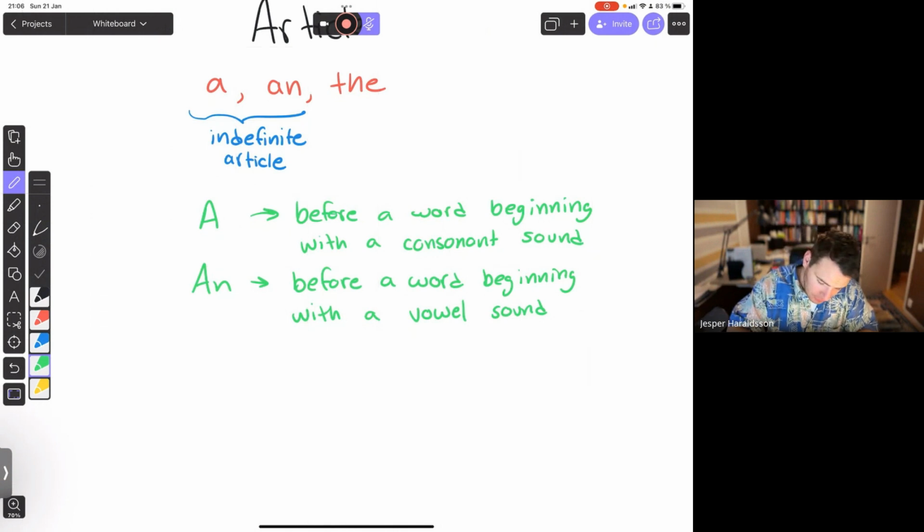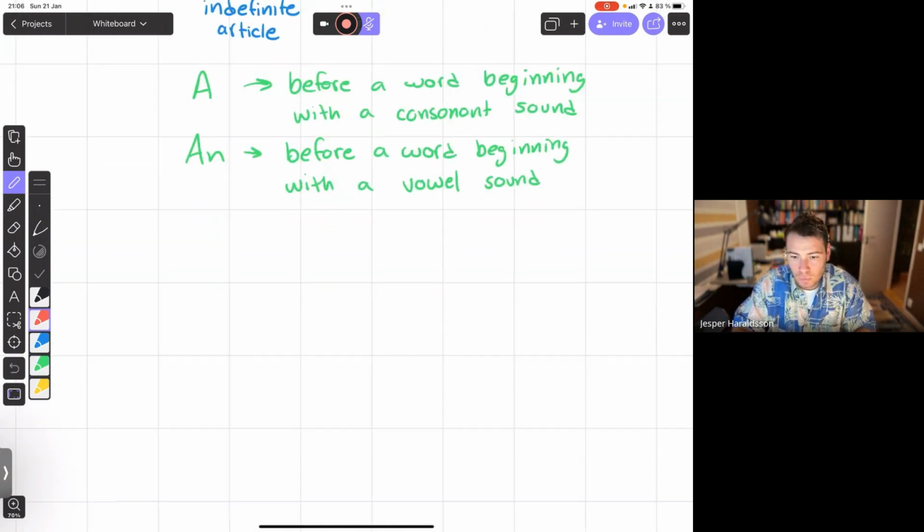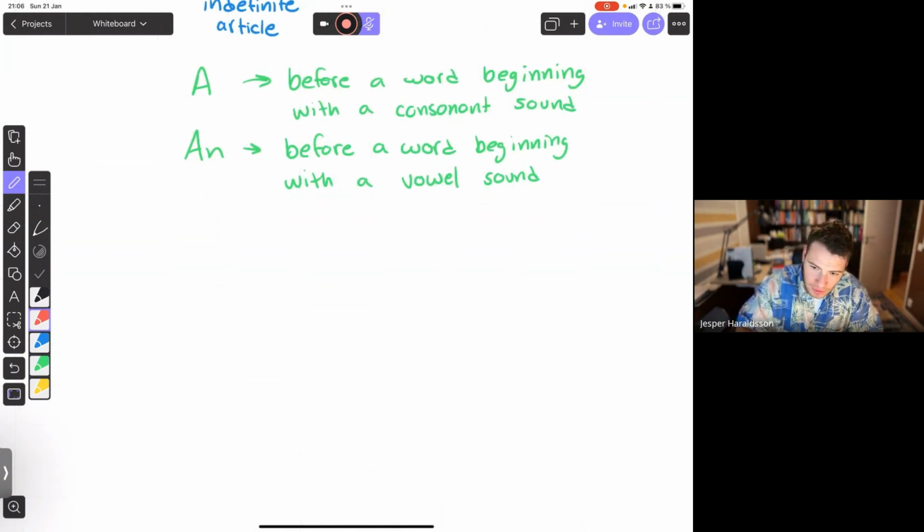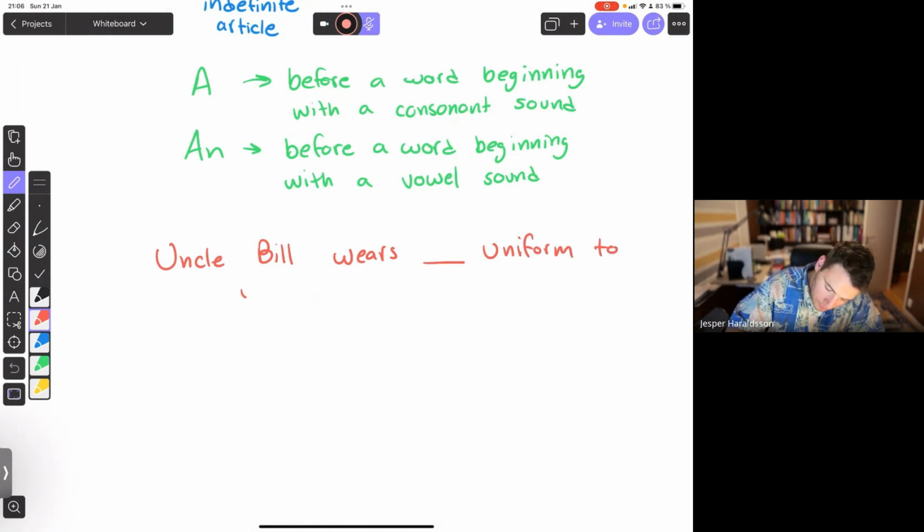So if we do a couple of quick examples here, we could take: Uncle Bill wears an article uniform to work. It has a vowel here, doesn't it?